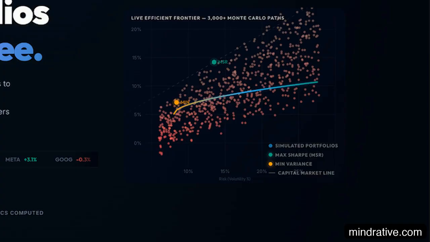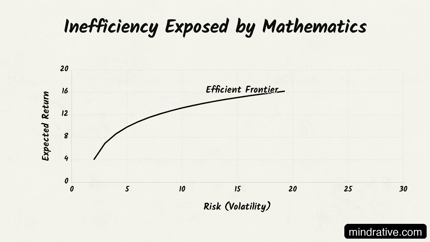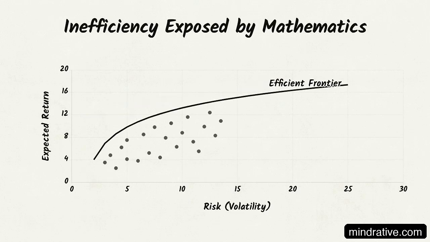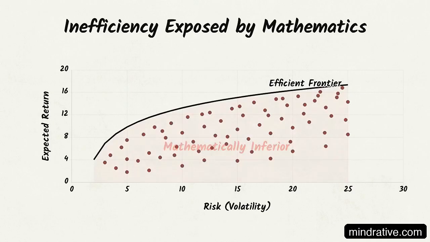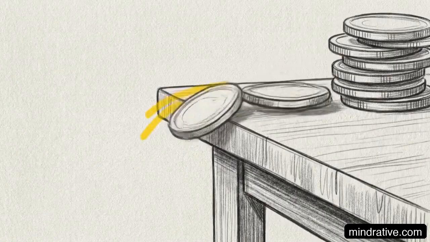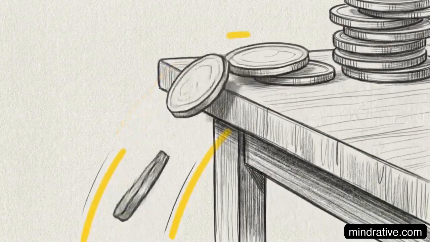The secondary target is the yellow min variance point on the far left edge. This configuration is focused purely on capital preservation, offering the lowest attainable risk. The reality revealed by this chart is clear. Any portfolio dot sitting below that solid frontier line is mathematically inferior. If you choose one of those, you're leaving money on the table for the exact same amount of risk.